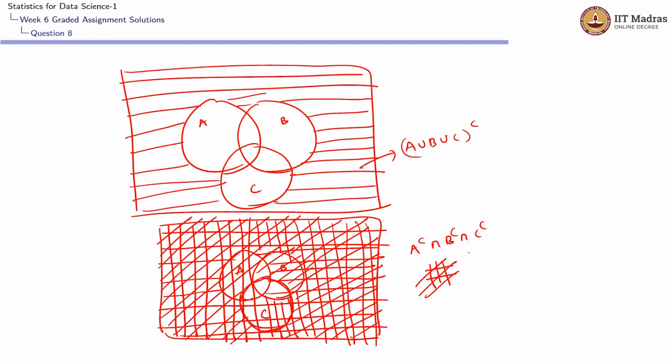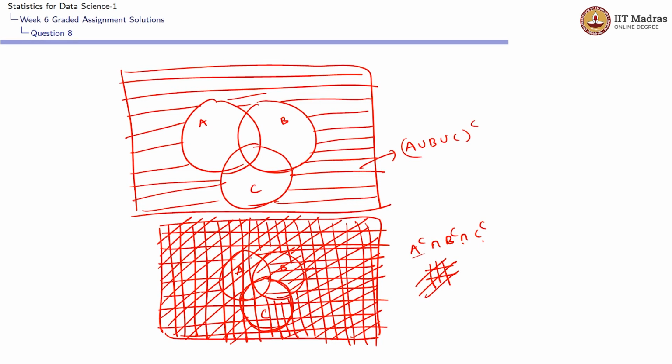So all these three kinds of lines should be there. Let's look at the area which contains all these three. This particular area of C contains only vertical lines and horizontal lines. So all the area of C is not included in A complement intersection B complement intersection C complement.